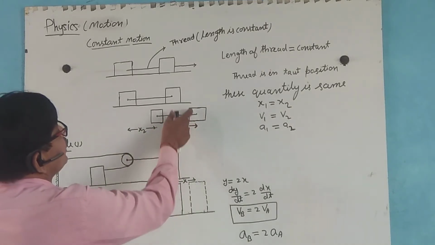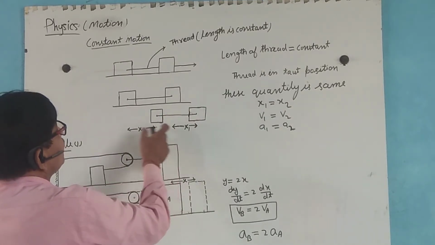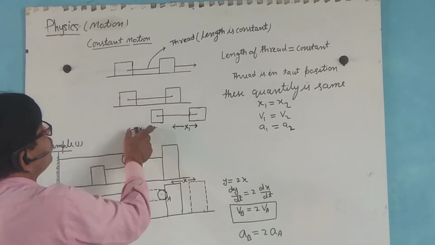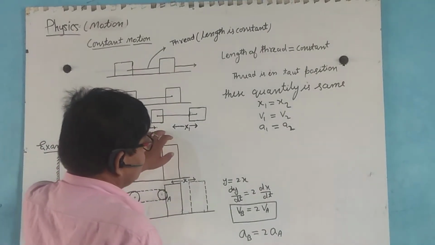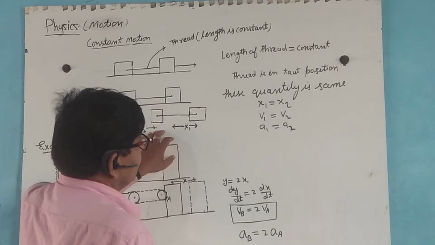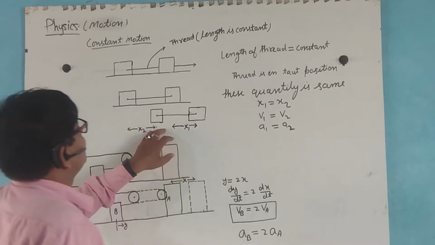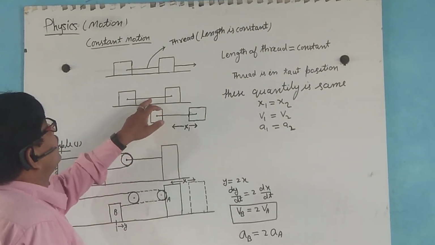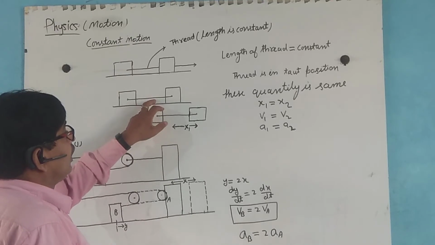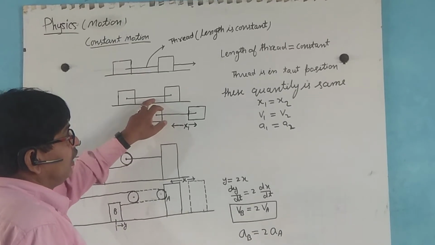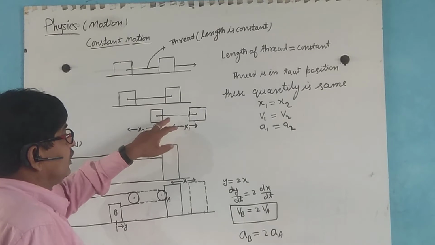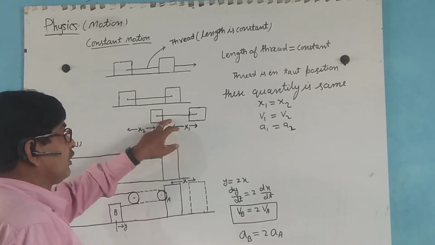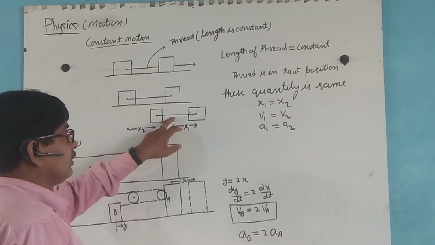The displacement of this block is S1 and of this block is S2, and in this case the quantity is the same because the length of the thread is constant and it is not compressible or elongated.